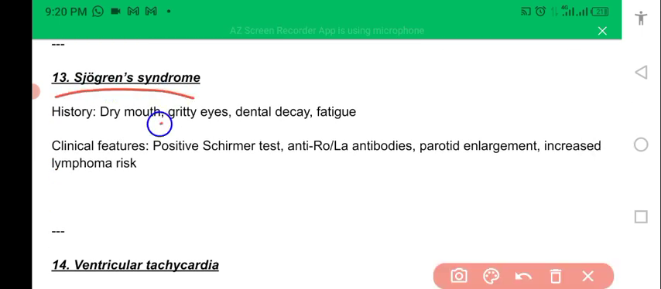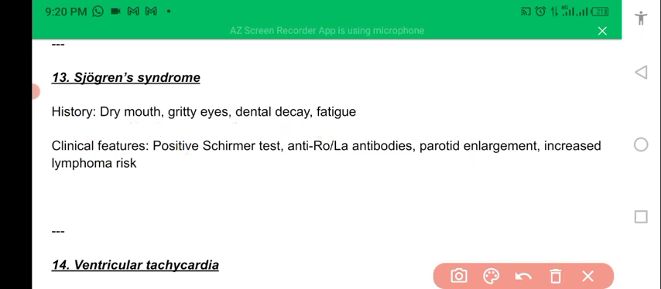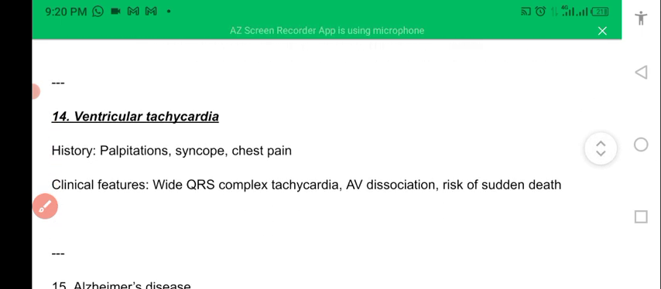Sjogren syndrome. There is dry mouth, gritty eyes, dental decay, fatigue, positive Schirmer test with anti-Ro and anti-La antibody positive, parotid gland enlargement, and increased lymphoma risk because of dryness and dehydration. So this is Sjogren syndrome.